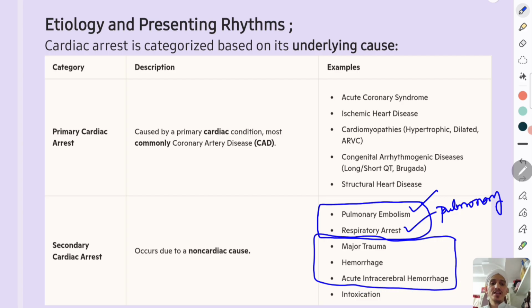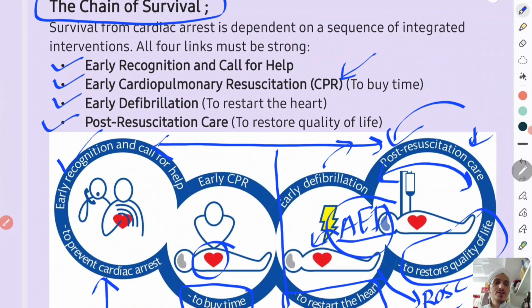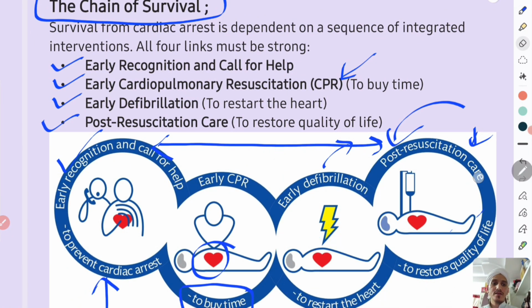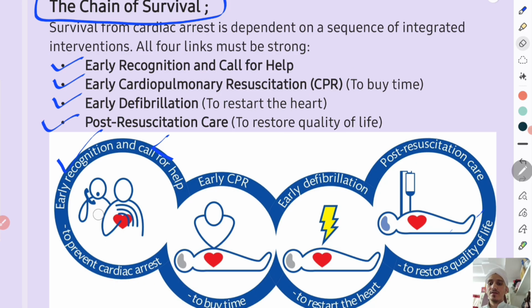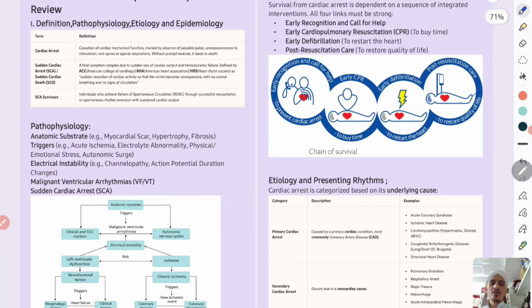So hemorrhage anywhere, either intracranial or outside. Hemorrhage is the second important non-cardiac cause. First is pulmonary cause, third is intoxication. So these are the important causes or etiologies of cardiac arrest. So I need to just rub these things. Okay. Moving forward, these are the important causes of cardiac arrest.